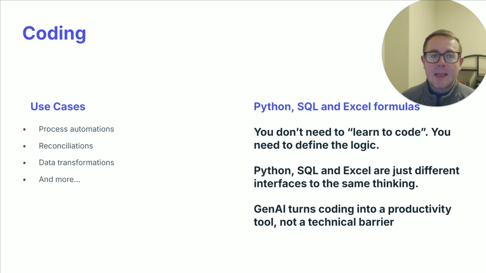It can also help support reconciliations, for example, to translate reconciliation rules into SQL queries. And then it can support data transformations, for example, to convert between formats, looking at a data set at a transactional level versus a monthly summary, and changing between reporting currencies in local currency and perhaps the consolidated parent level that's reported in US dollar. And it can support a number of different code bases as we've just described. It can create Python scripts, SQL statements, and it can provide complex Excel formulas.